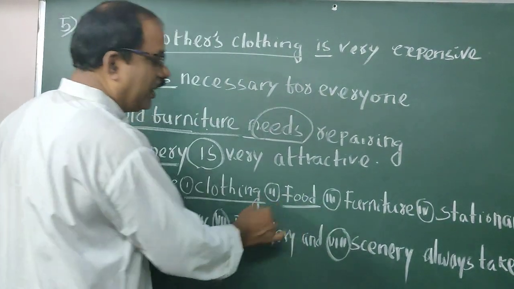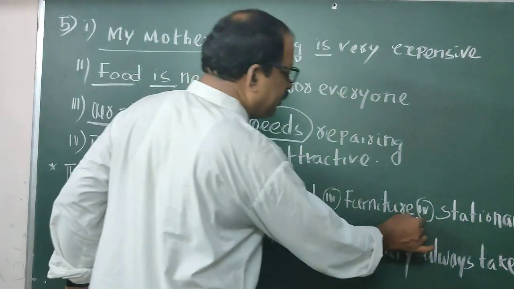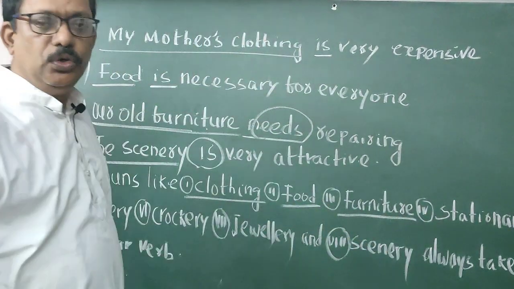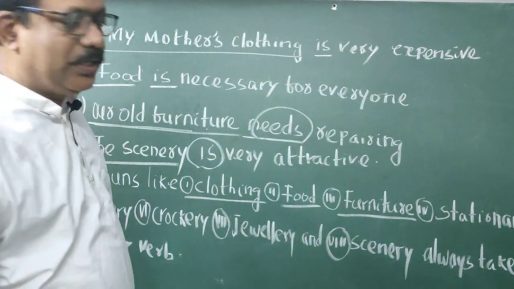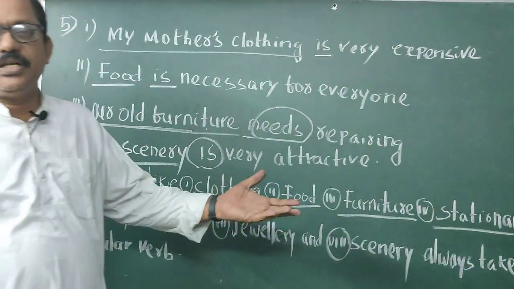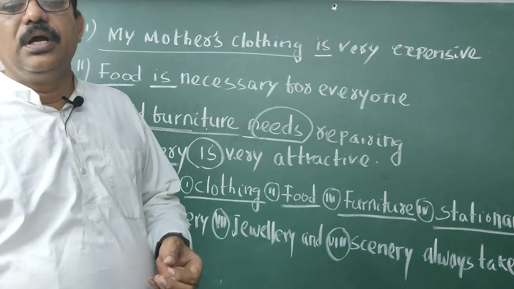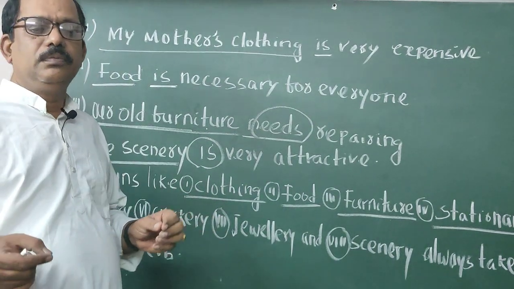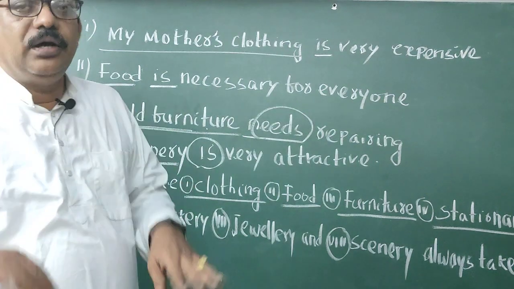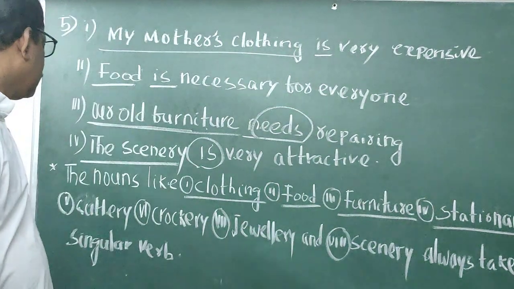So remember, students, when the noun is clothing: pant, shirt, sari, etc. Food: rice, dal, curry, all the food. Furniture: chair, table, bed, almirah, dressing table. Stationery, you know a lot of things are there in the stationery. The nail polish, the powder, the creams, all are called stationery.